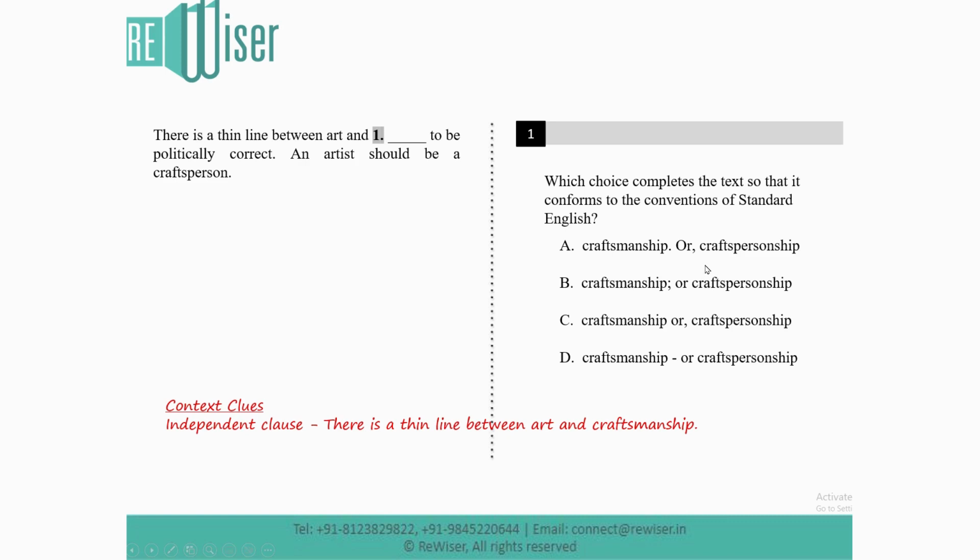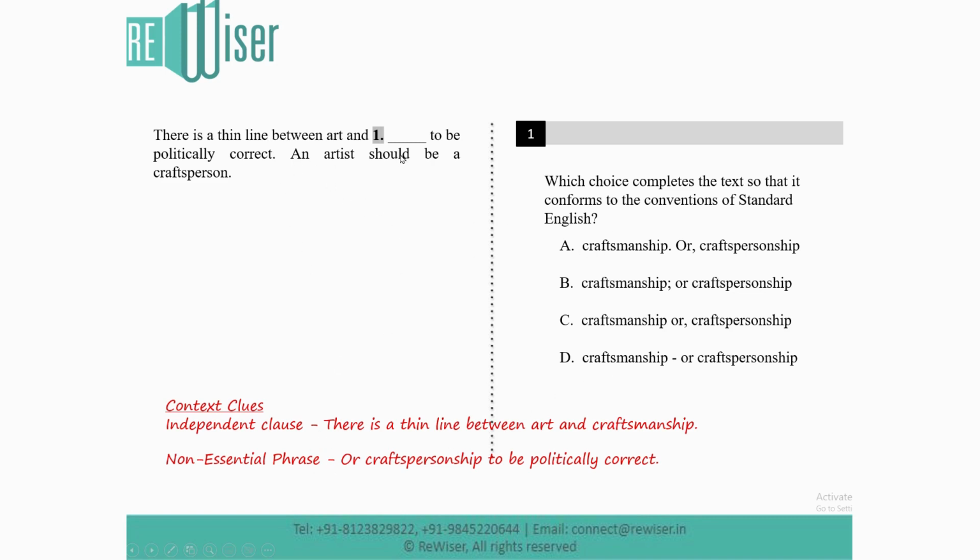The phrase is, or craftspersonship to be politically correct. This is clearly a non-essential phrase because it's not adding any value to the context. All it does is give you more information about craftsmanship, right? So let's make a note of it. We have a non-essential phrase here, or craftspersonship to be politically correct, which is just giving you some information on craftsmanship. And then you have the next independent clause, an artist should be a craftsperson, right? So now let's see how to connect these two.